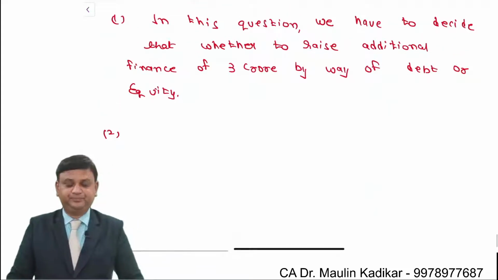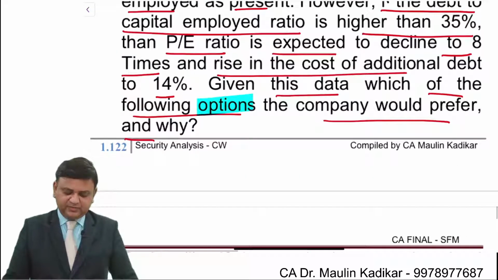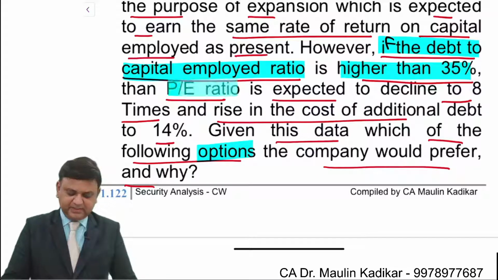Second point. Now friends, you have been provided with the information like this: if debt to capital employed ratio is higher than 35%, the price earning ratio will decline to 8.